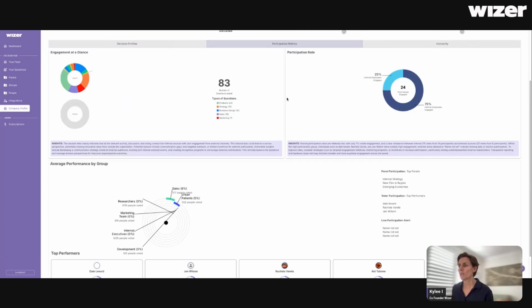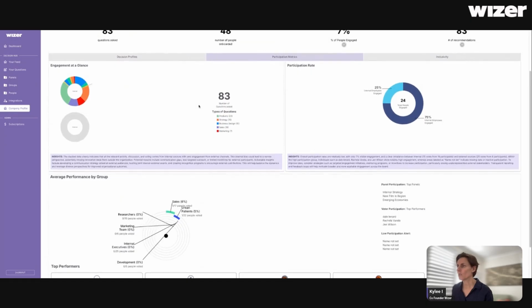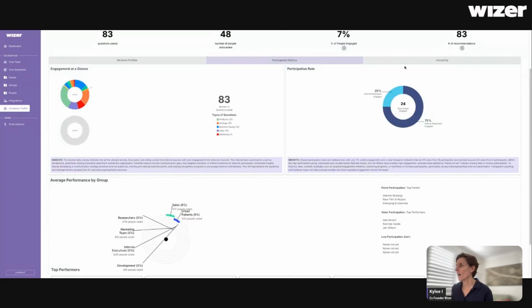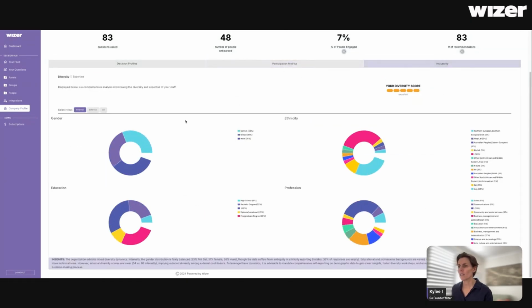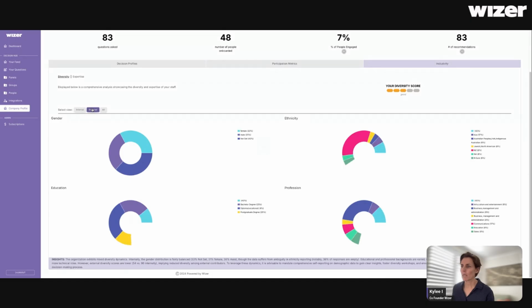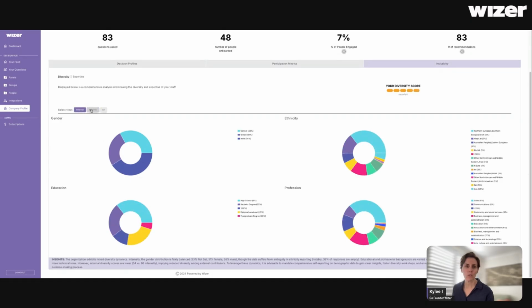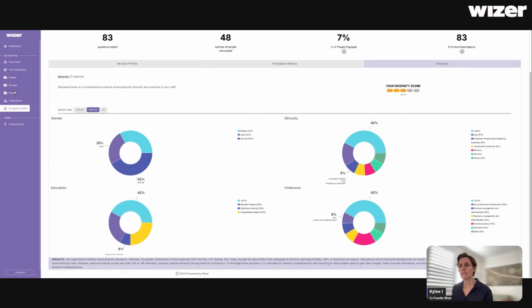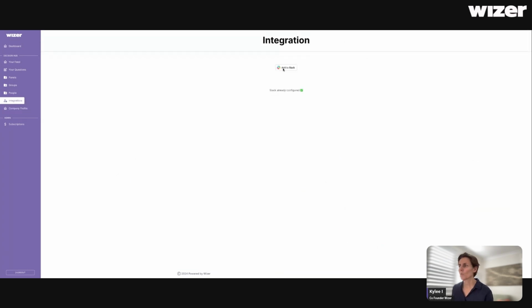You've also got participation metrics that will show you exactly who's engaged and who's not. And you've got your inclusivity index that's looking at a lot of outward facing diversity that is relevant to decision makings. And you can click your internal or external teams. The last thing before I finish here is you can also integrate into Slack really easily. I've already set it up, but you just click on the button over here and it will take you through the walkthrough to add to Slack, whereas I've already configured that.